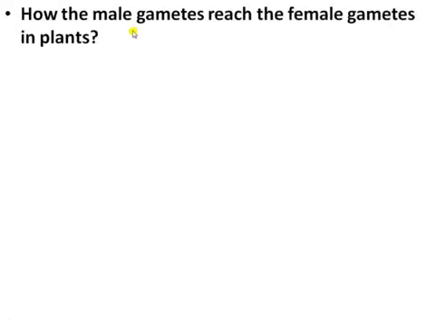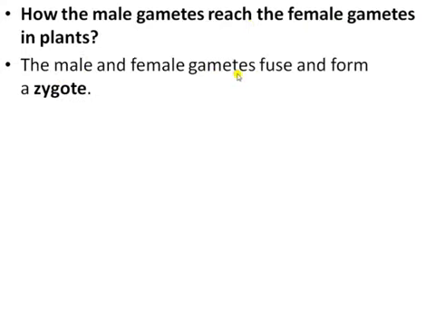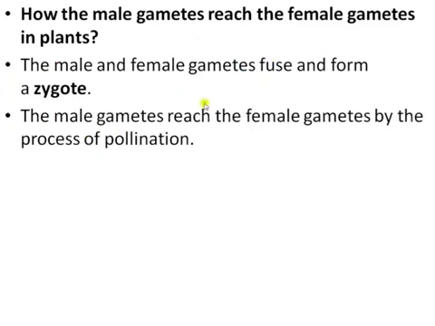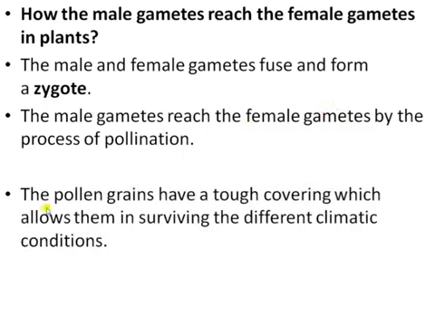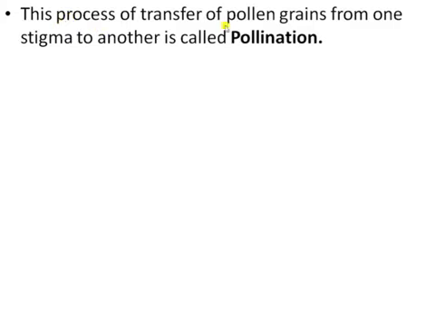Next is how the male gamete reaches the female gamete in plants. The male and the female gamete fuse with each other and form a zygote. The male gamete reaches the female gamete by the process of pollination. The pollen grains have a tough covering which allows them to survive different climatic conditions. This transfer of pollen grain from one flower to another is called pollination.